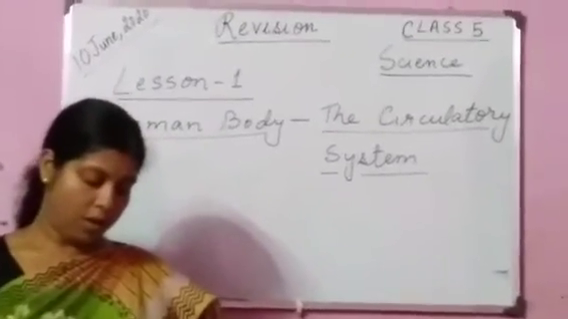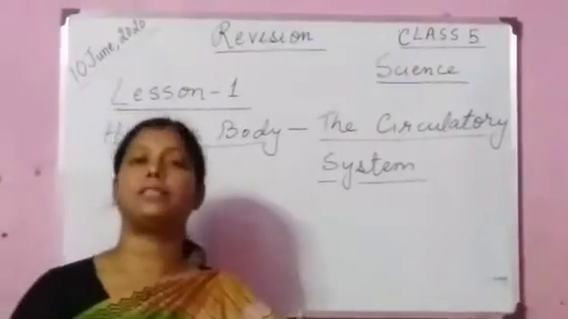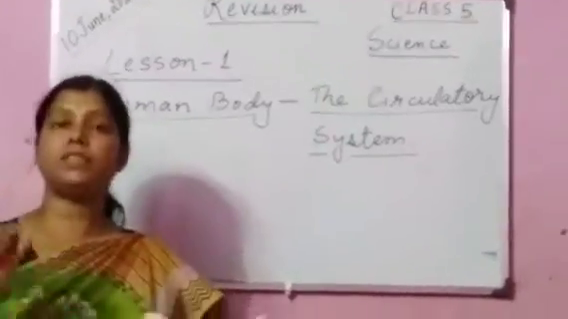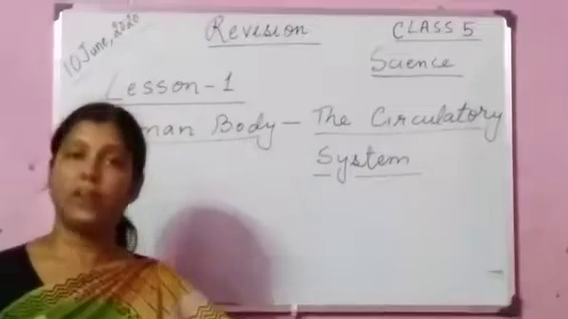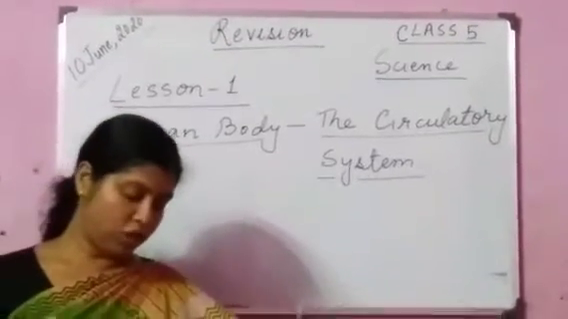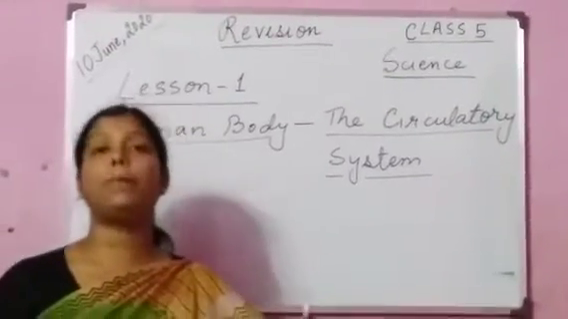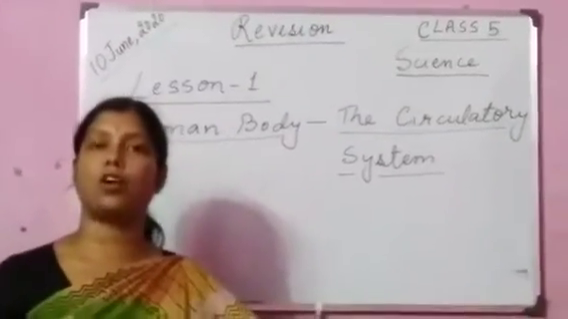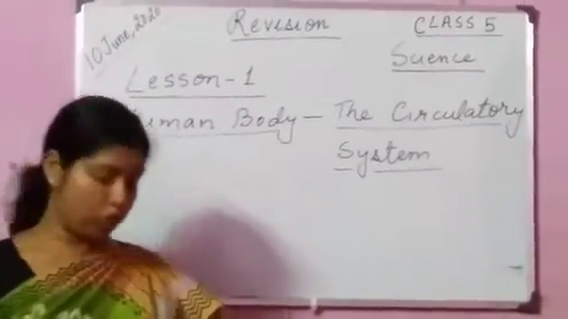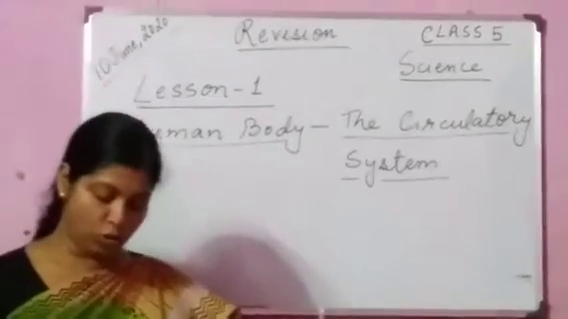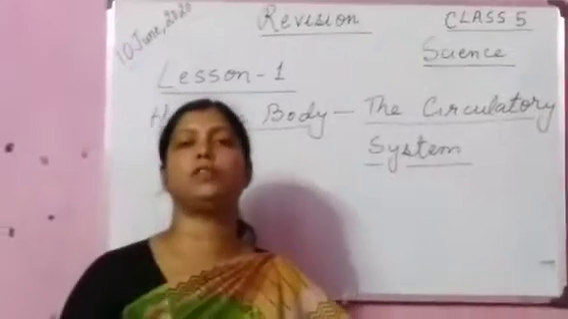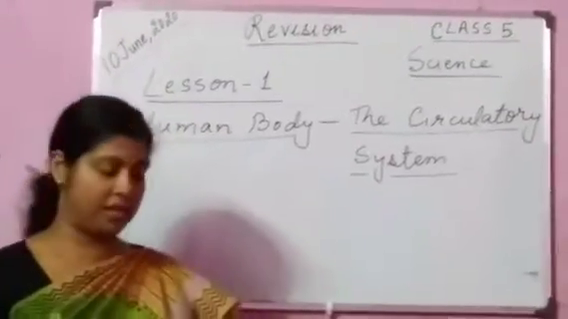Okay. Then question number 2. How many parts does the circulatory system comprise of? Circulatory system comprises of 3 main parts. Question number 3. What are the 2 upper chambers of the heart called? The 2 upper chambers of the heart are called auricles. Question number 4. What are the 2 lower chambers of the heart called? The 2 lower chambers of the heart are called ventricles.